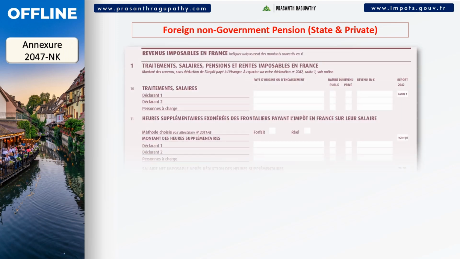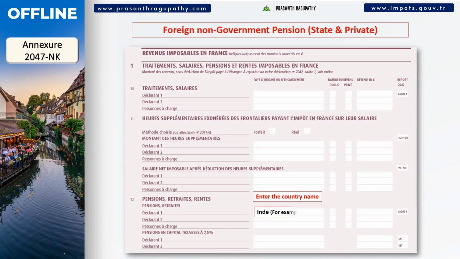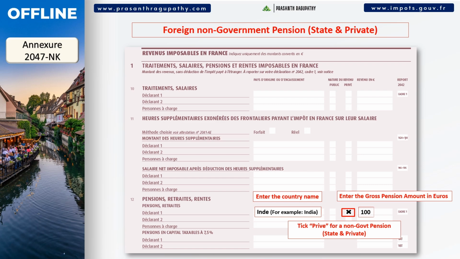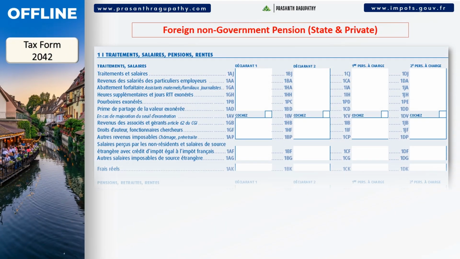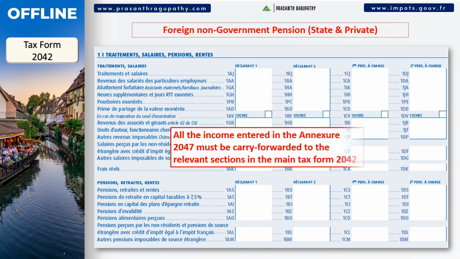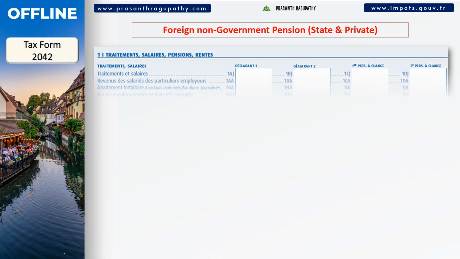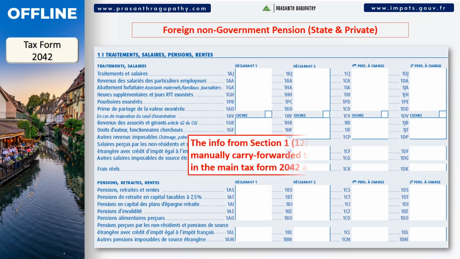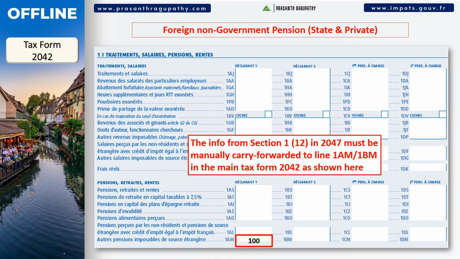In Section 1 line 12, start entering the details of the foreign state or private pension as shown on the screen. The pension amount must be added without any deductions. All the income entered in Annexure 2047 must be carried forward to the relevant sections in the main tax form 2042. Finally, enter the info from Section 1 line 12 in the 2047 form to line 1AM or 1BM in the main tax form 2042 as shown here.